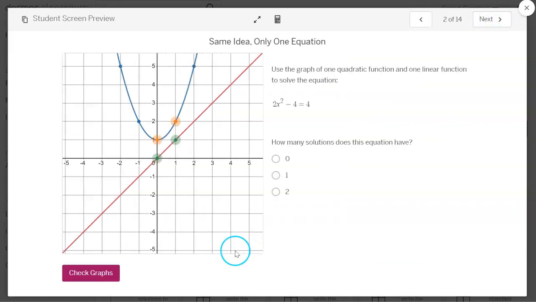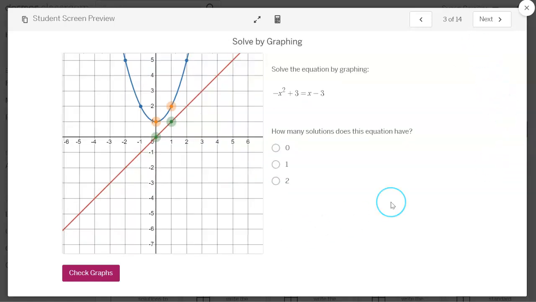All right, let's go ahead and look at this one. Use the graph of a quadratic function and a linear function. Now we're doing the same idea, but this time with one equation. So really the left side of the equation could be one function and the right side could be a separate function. Create 2 separate graphs for this one equation, using the same idea from screen 1, and then again, graph each side of the equation.